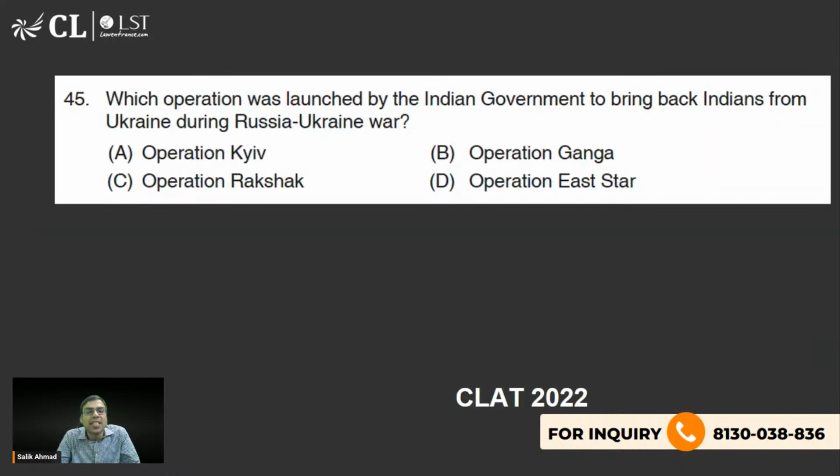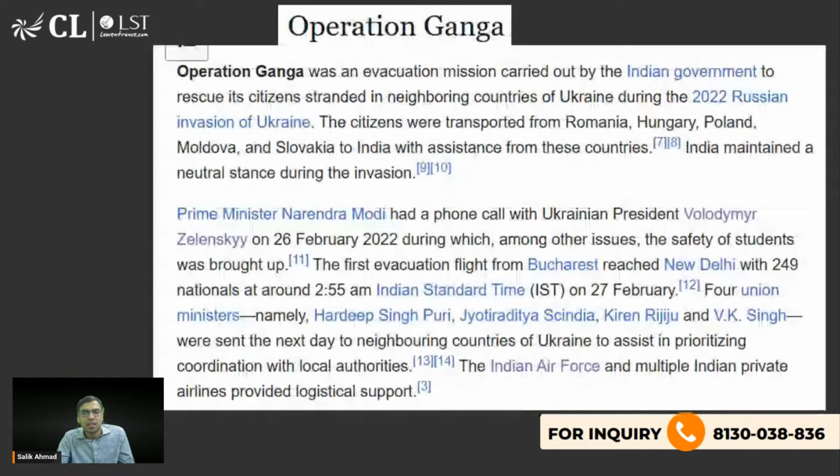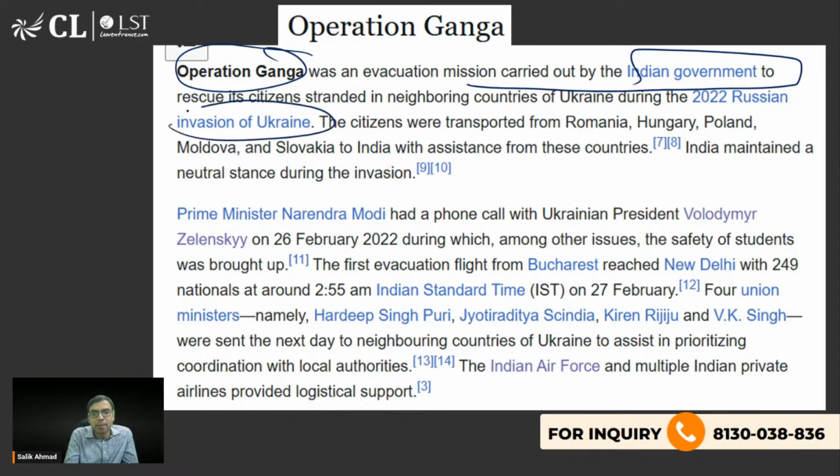Okay. Now the next is, which operation was launched by Indian government to bring back Indians from Ukraine in Russia-Ukraine war? And in fact, it was very much in the news. So if you were reading newspaper at that time, you could have easily answered it. But still, I'm expecting you to answer. The right answer is Operation Ganga. So B is the right answer to this question. Okay. So that is what you should know. Carried out by Indian government and to bring back people from Ukraine.